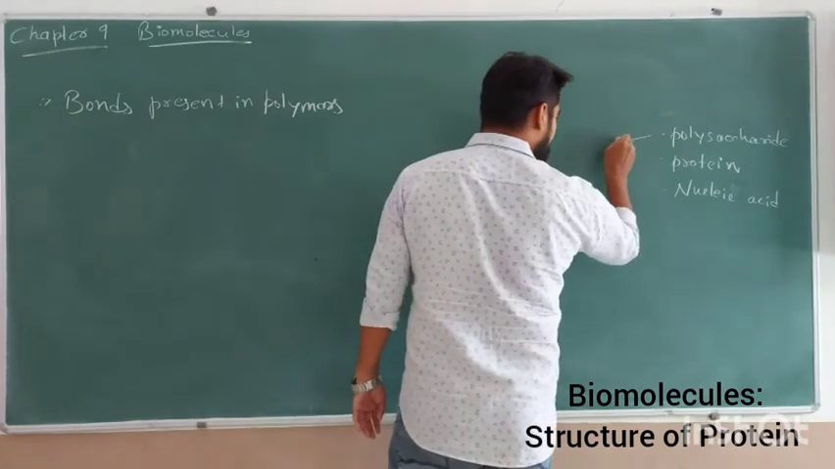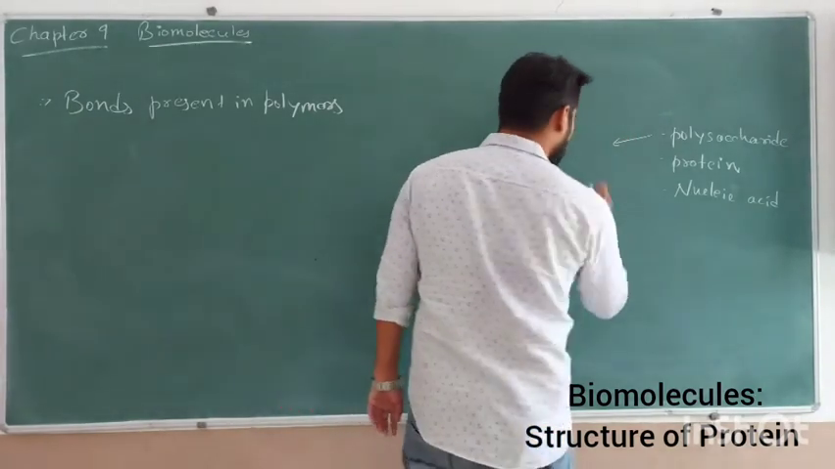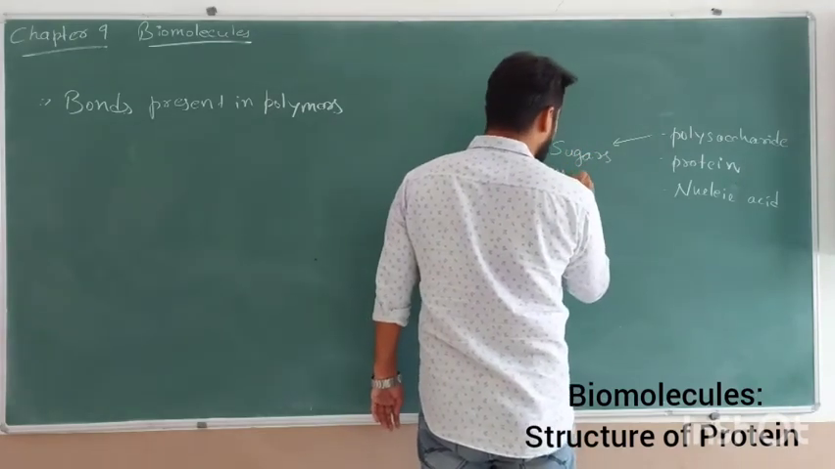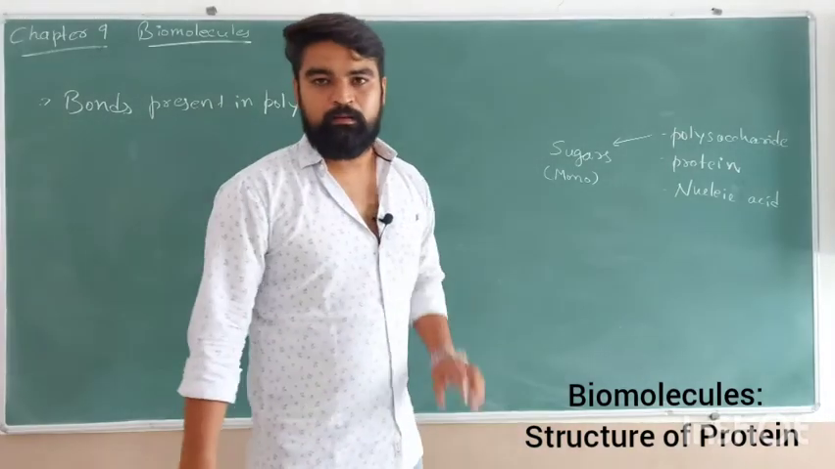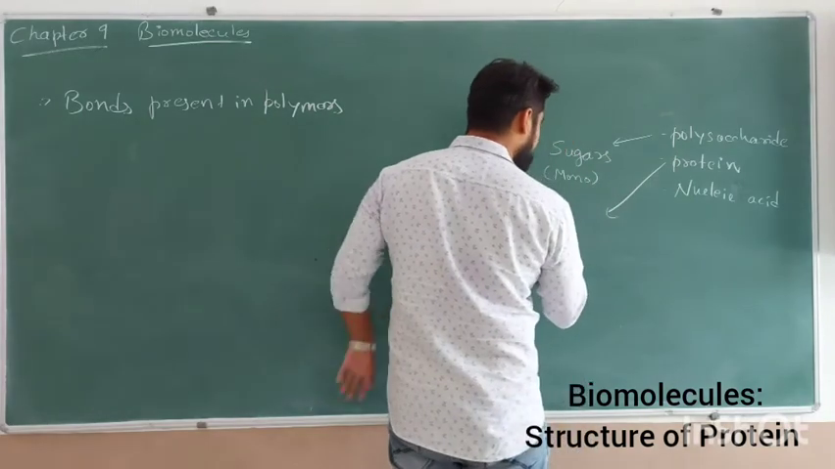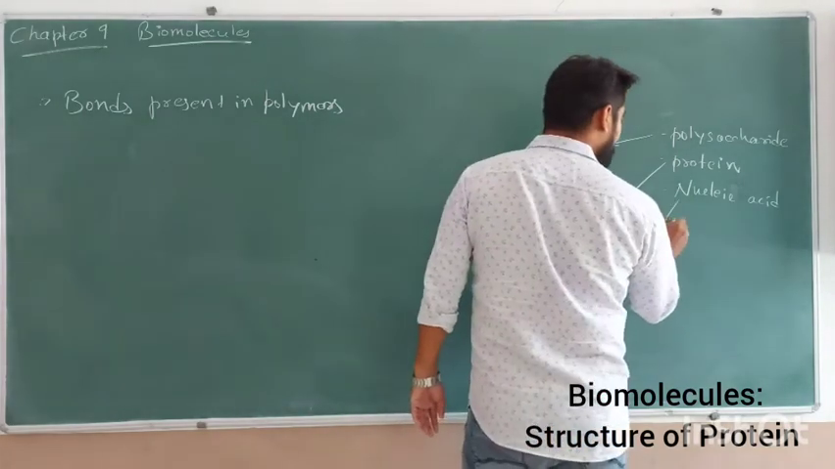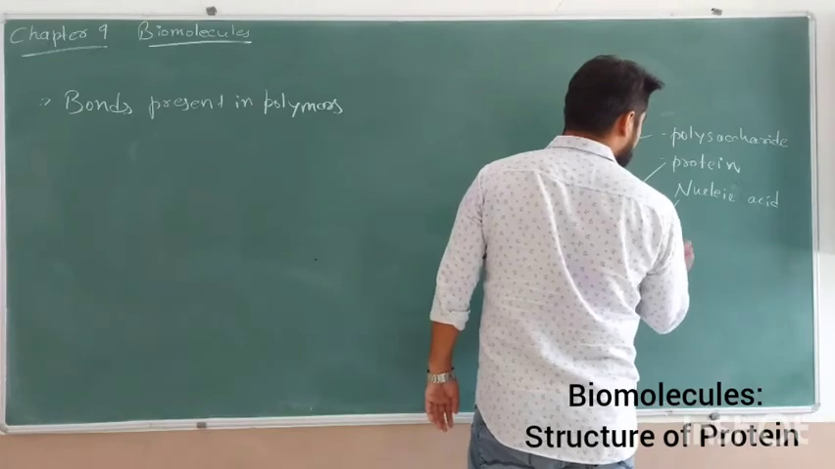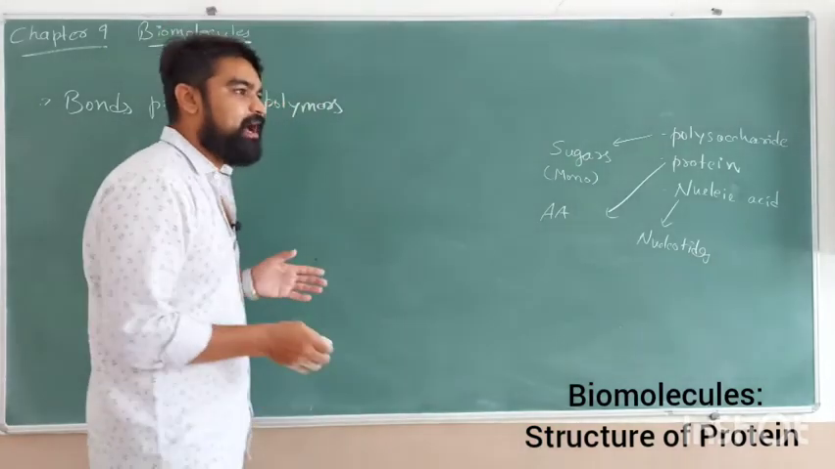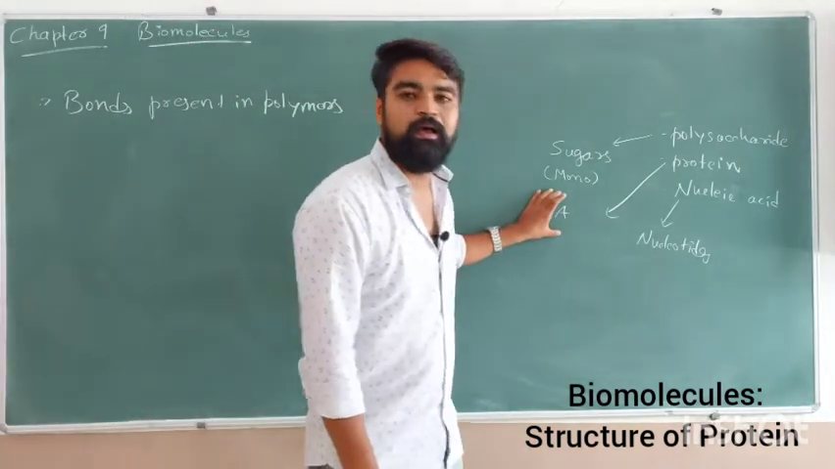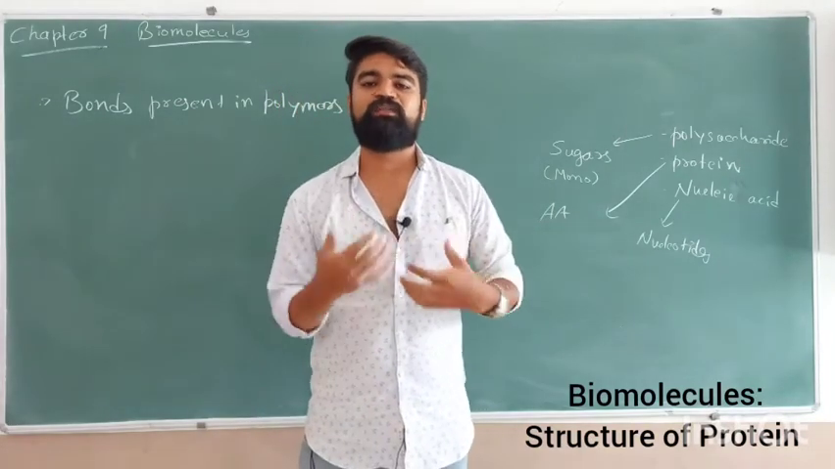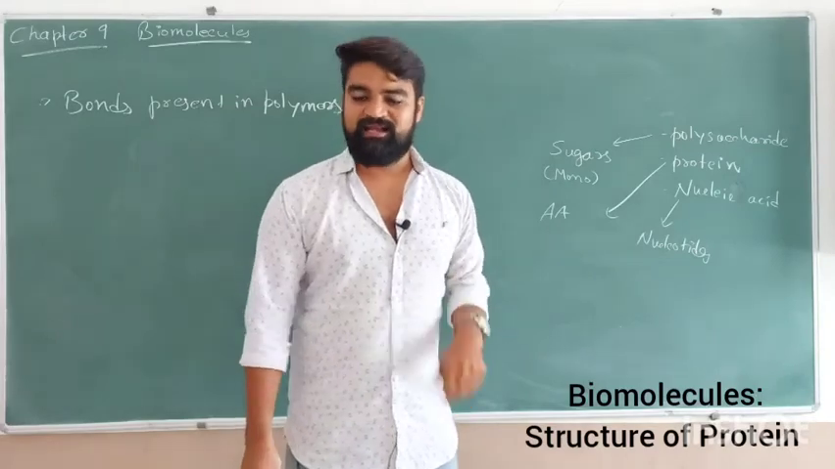The polysaccharide has sugars, that is monosaccharides, as its monomeric form. This monomer will repeat again and again. In case of proteins, it is amino acids, and in case of nucleic acid, they are nucleotides. Now, what is important for us to understand is how these monomeric units are held together, how they are connected with each other.